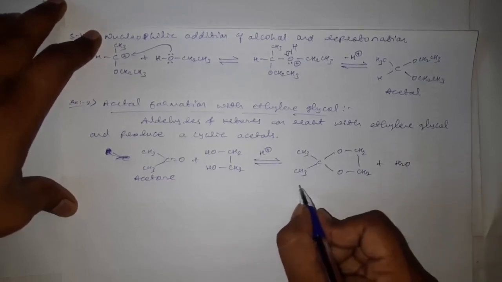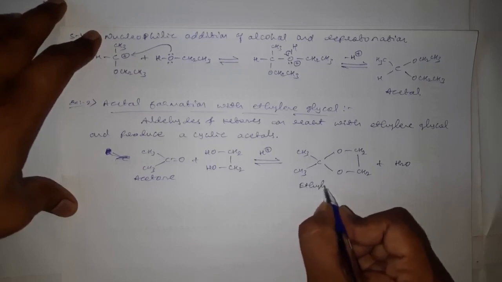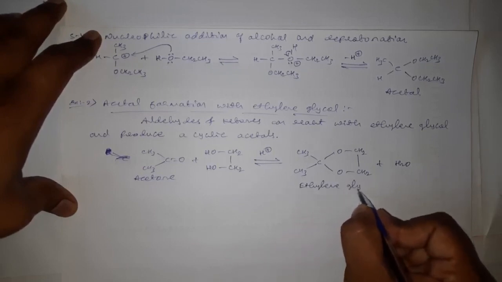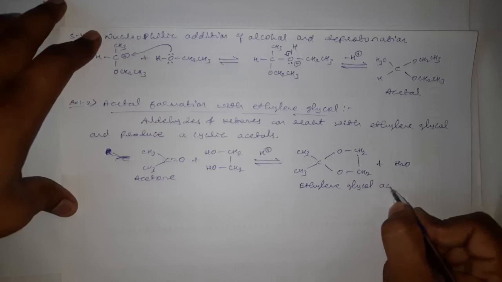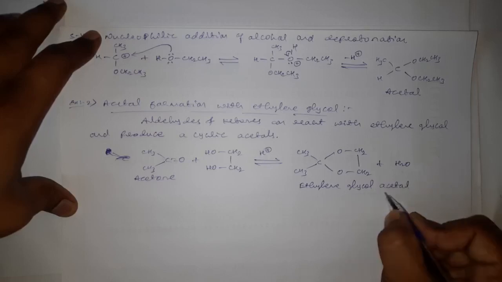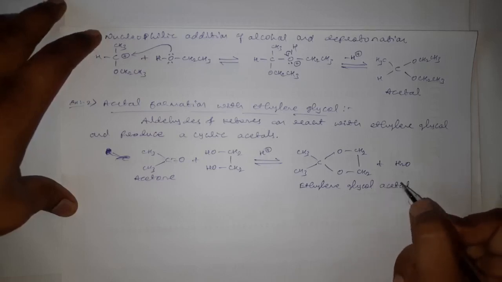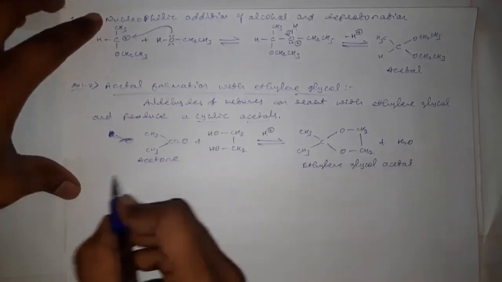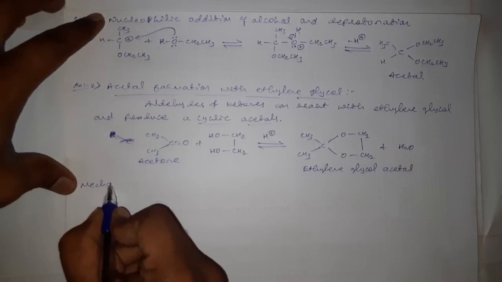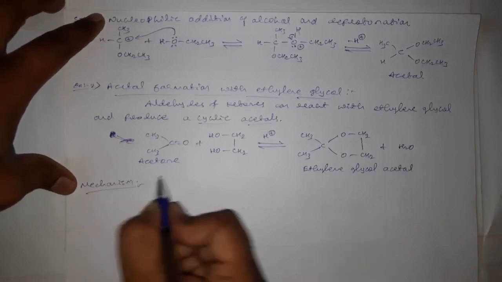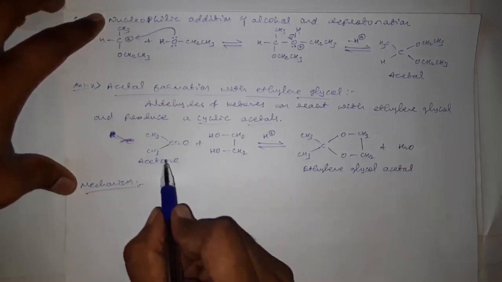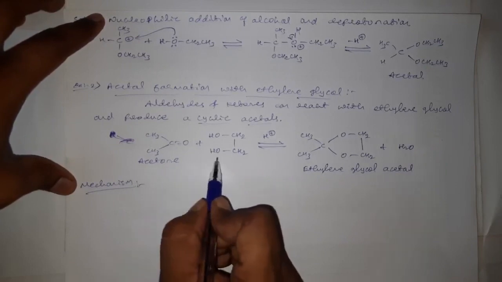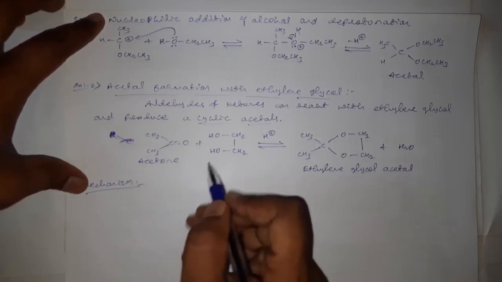This is what? Ethylene glycol acetal. Ethylene glycol acetal, and it is an example of the cyclic acetal. Okay, coming to the mechanism for this reaction of aldehydes or ketones with diols, that is ethylene glycol.